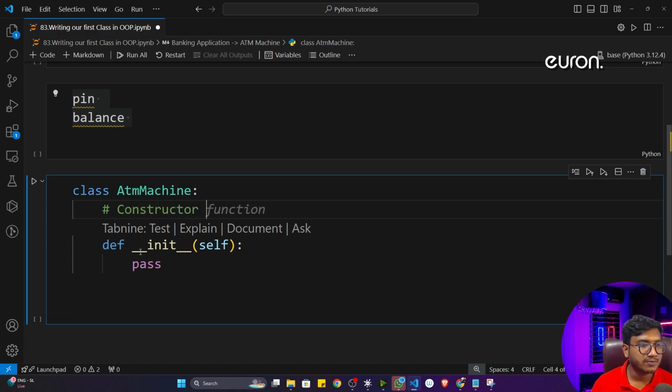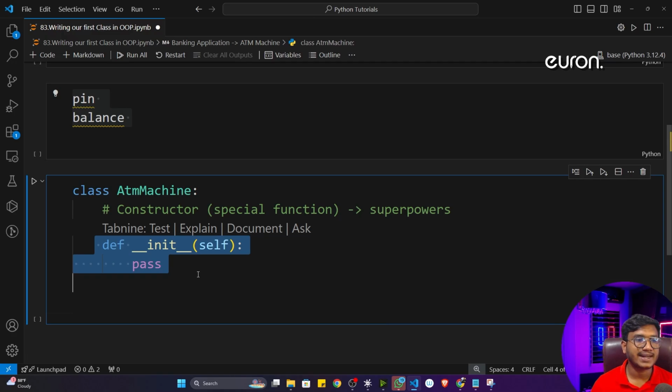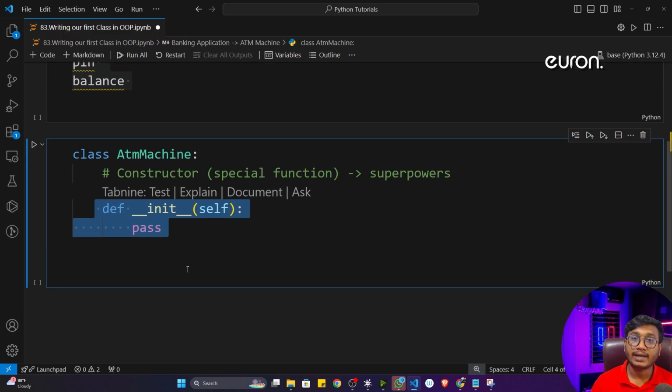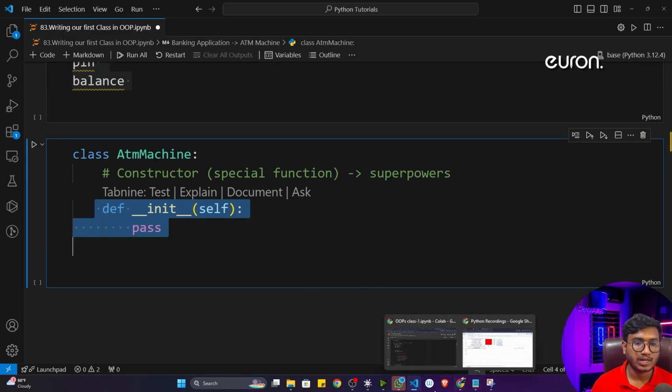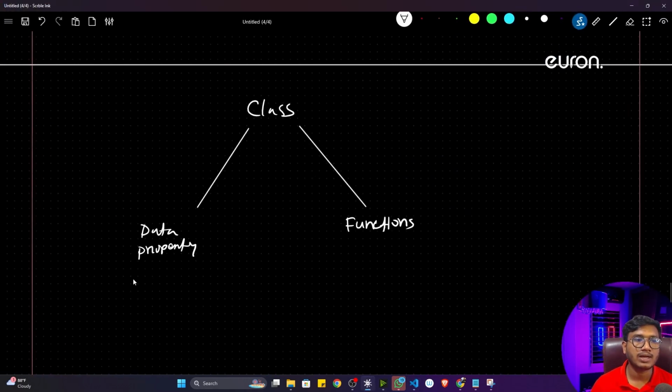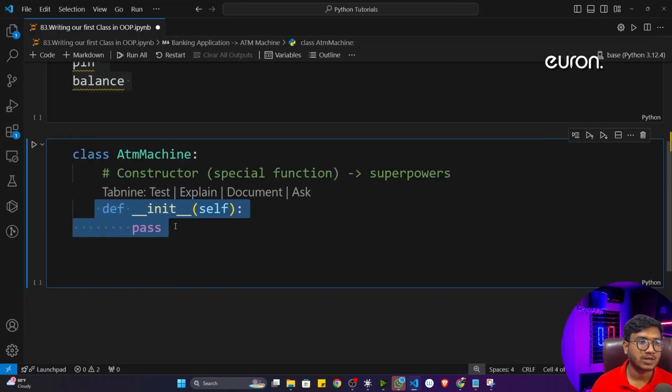Whenever you see this kind of function, underscore underscore init underscore underscore, you have to consider it a constructor function. It's a special function, and it has some superpower. I will discuss this constructor in more detail. As of now, just consider it a special function inside a class, and whatever data property you have to write, you have to write inside this particular constructor function.